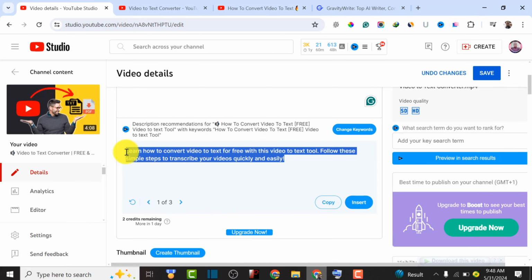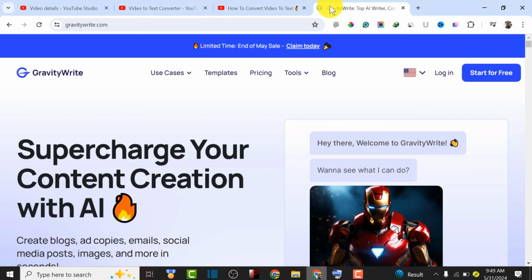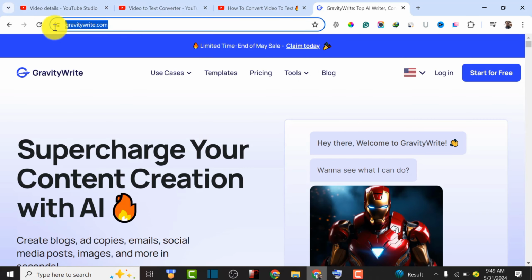But the problem is the title it generates for us is very, very small, and we can't easily rank for this particular keyword. So I'm going to recommend this particular tool for you, which is called gratifywrite.com. This AI tool allows you to do a lot of things. You can actually sign up for free.